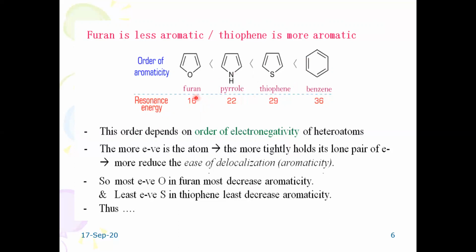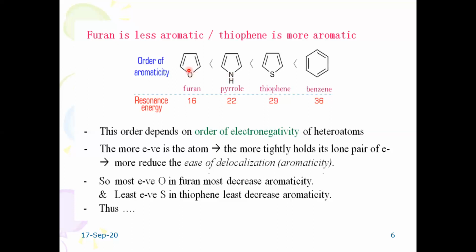This depends upon the order of electronegativity character. Both nitrogen and oxygen belong to the same period. Across the period, electronegativity character increases. So nitrogen has less electronegativity character compared to oxygen.